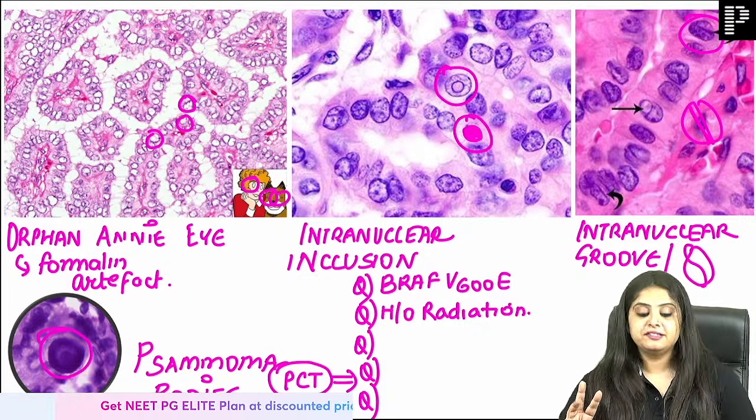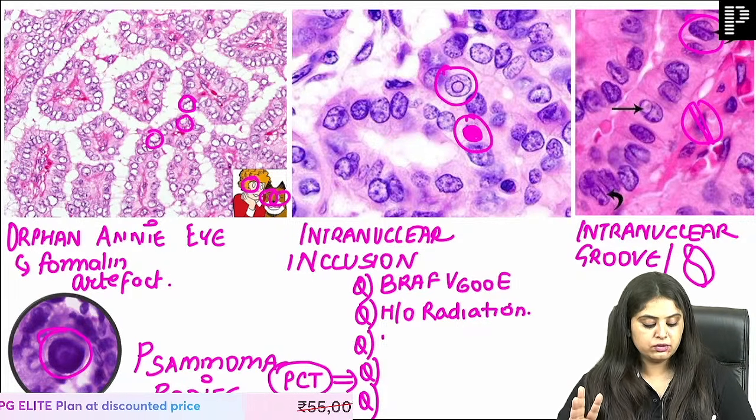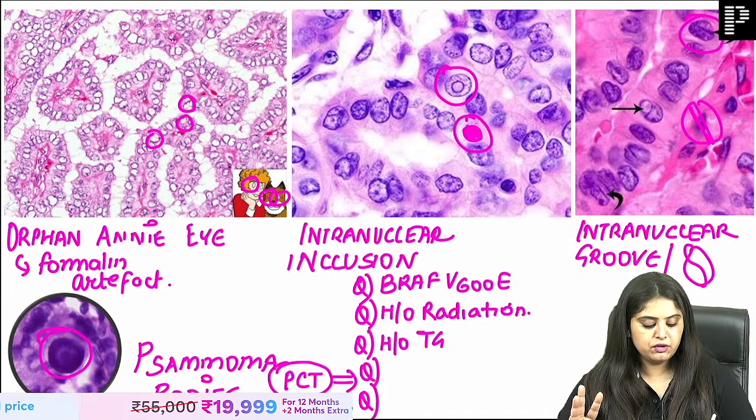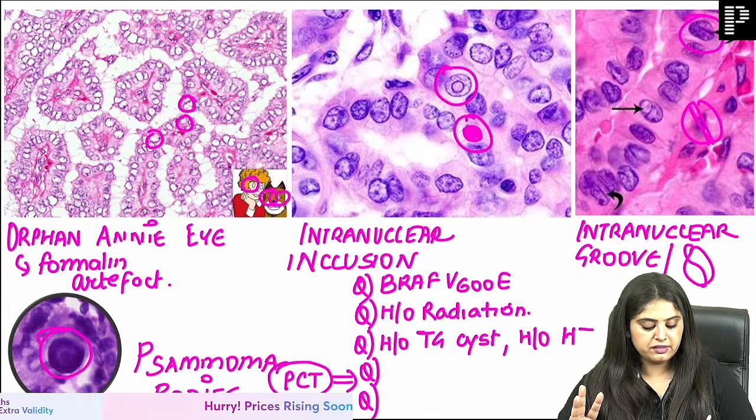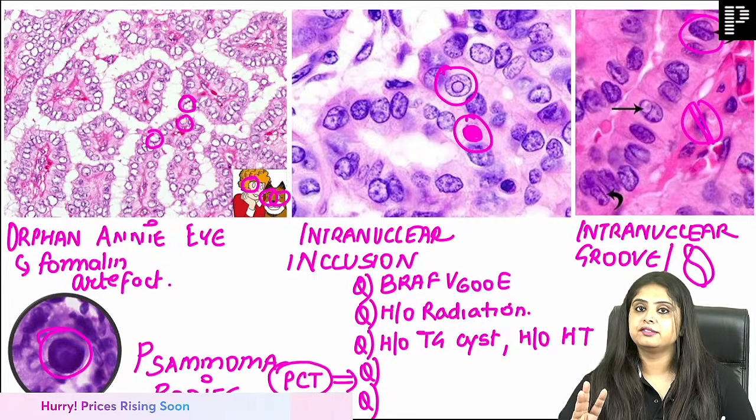Very good, guys. Second, if the question comes from surgery, how will it come? Either there will be a history of a thyroglossal cyst, or there is a history of a thyroiditis, that is Hashimoto's thyroiditis. Done.